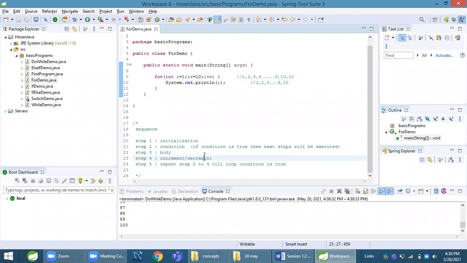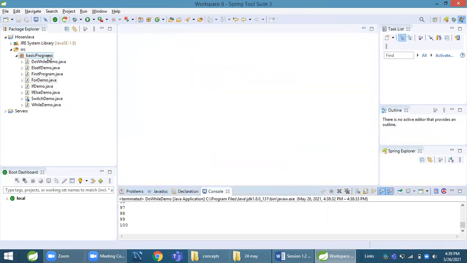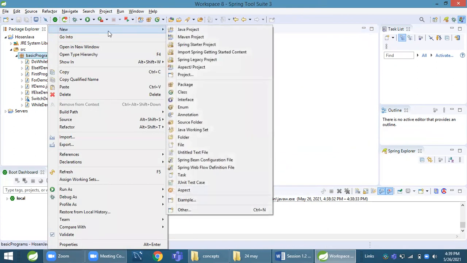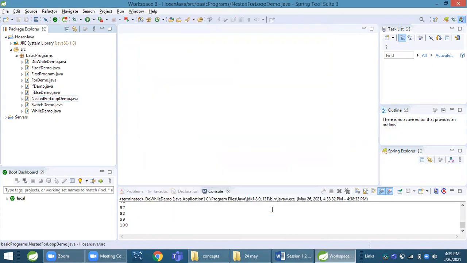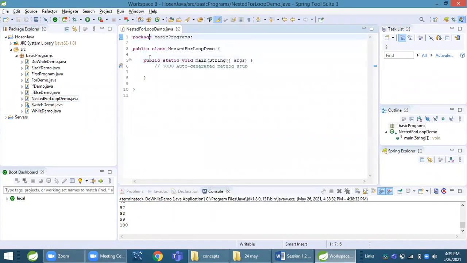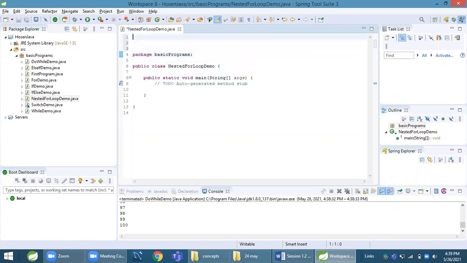Can you do one just for practice? Yeah, one nested for loop. Okay. We will take one program for a nested for loop. I am taking one class, nested for loop demo. Mark this checkbox for the main method, click finish. We'll print one pattern. Write a program.